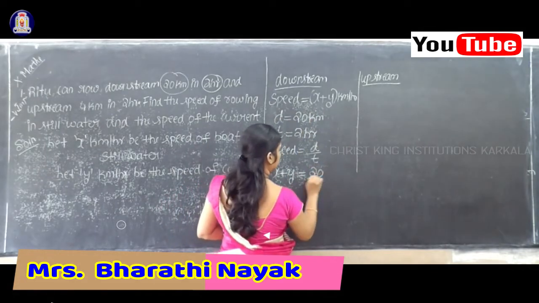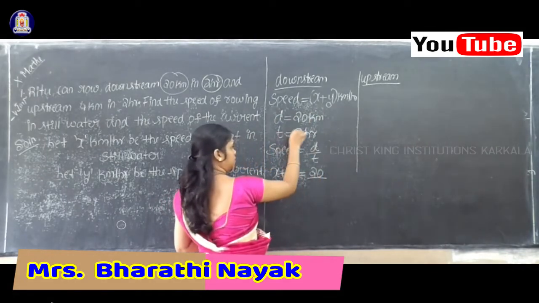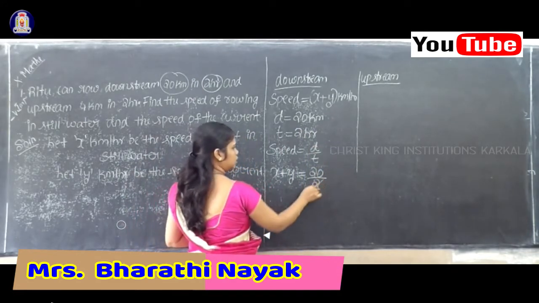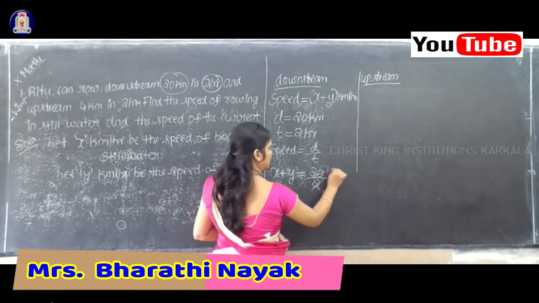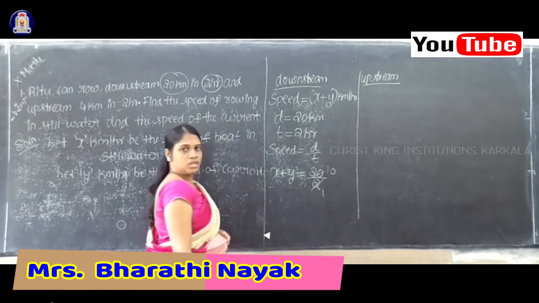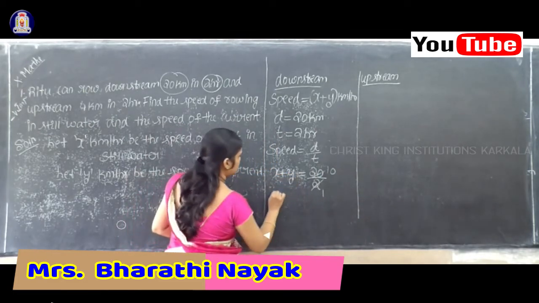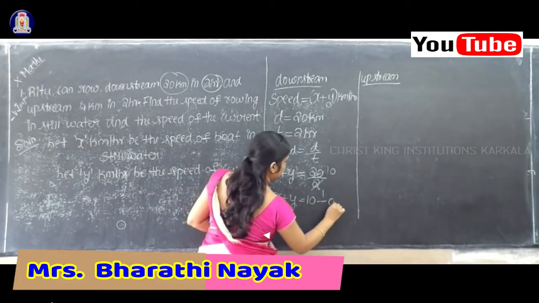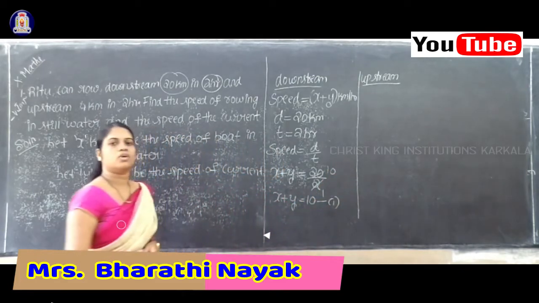Distance is equal to 20. Time is equal to how much? 2. So therefore shall I cancel? 2 ones are 2, 2 tens are 20. Yes. So therefore your equation is x plus y equal to 10. So I will consider it as equation number 1.